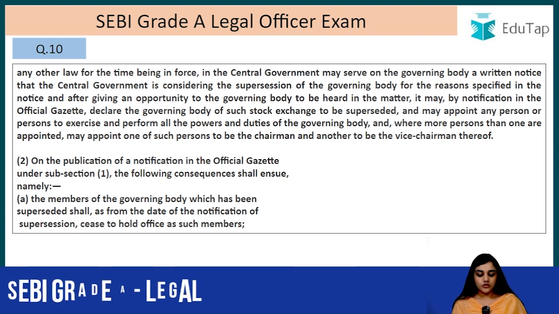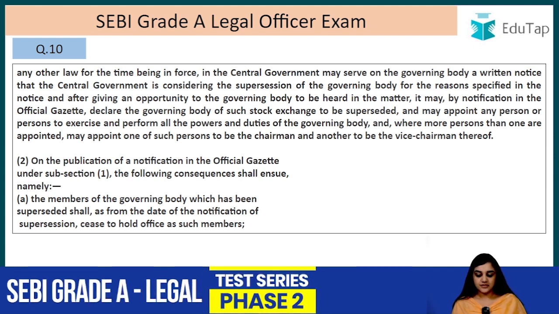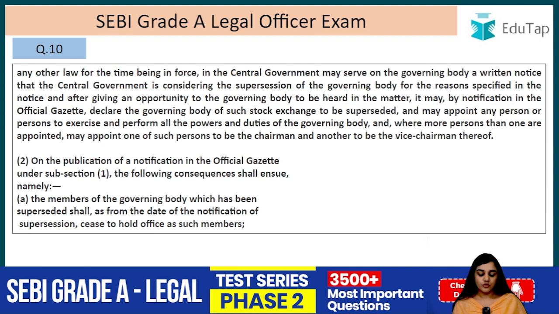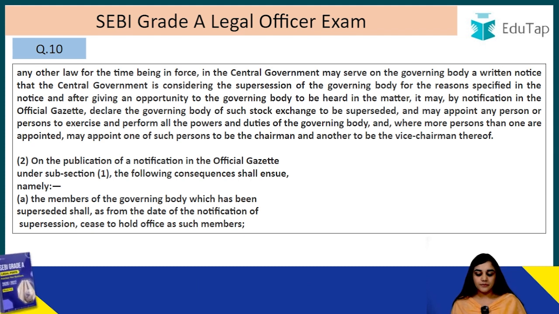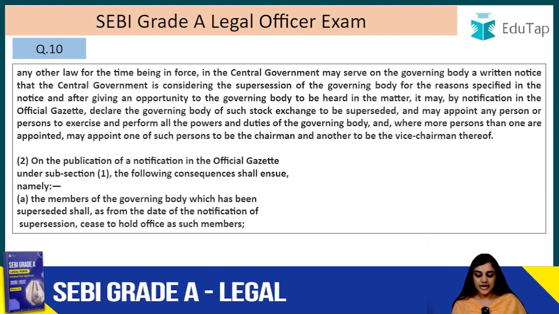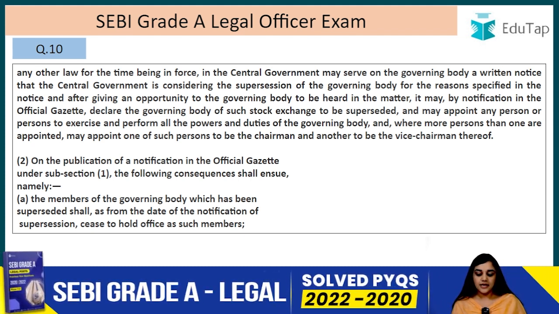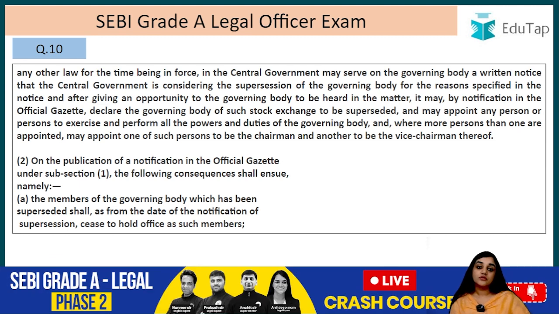On the publication of the notification in the official gazette under subsection 1, the following consequences shall ensue, namely. So what are going to be the consequences of such supersession? A. The members of the governing body which has been superseded shall, as from the date of the notification of the supersession, cease to hold office. So the members of the governing body will cease to have that membership from the date of the supersession.